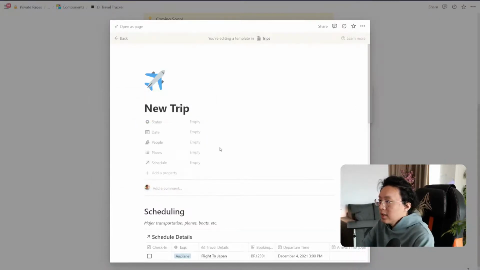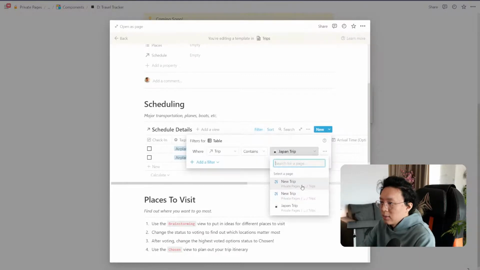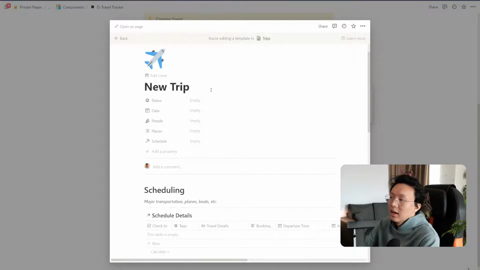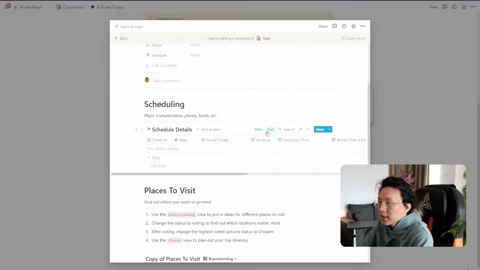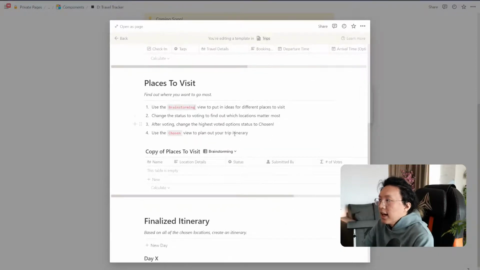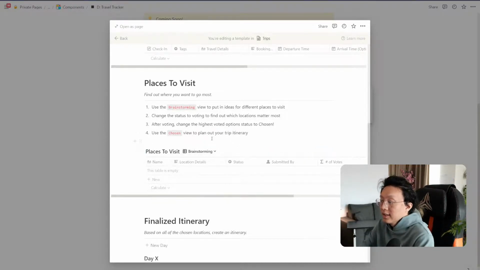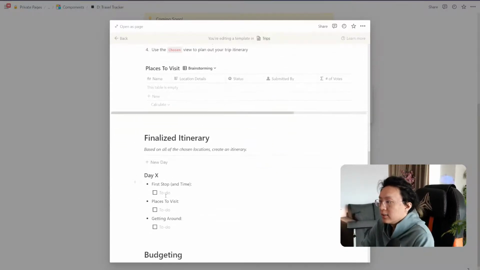So what we can do here is we can see our scheduling. So instead of Japan trip, it's going to be for the new trip. So as long as it contains this new trip template, every time I generate one, it will automatically relate to that new trip. I'll show you how that works in a second. So we can see departure time, perfect. Places to visit. So we're just going to make this the places to visit database. So this is going to be an individual database per page, so it doesn't need to live in the travel tracker. The finalized itinerary, of course, we saw that already.